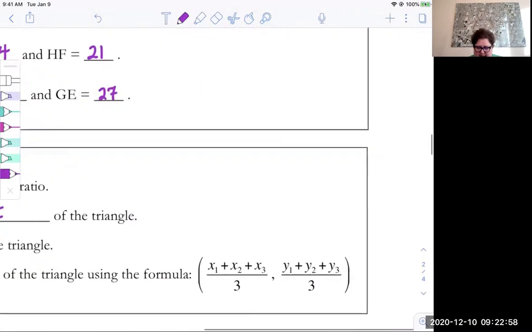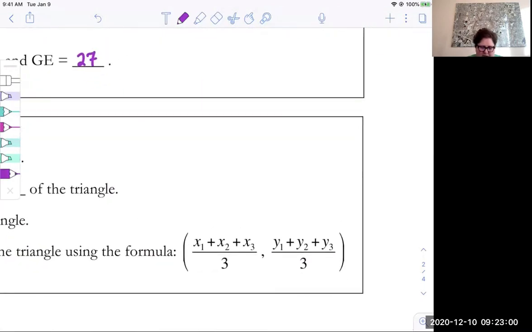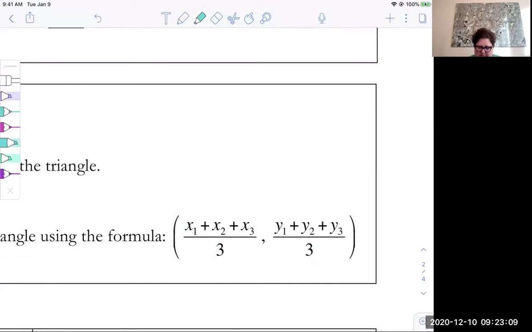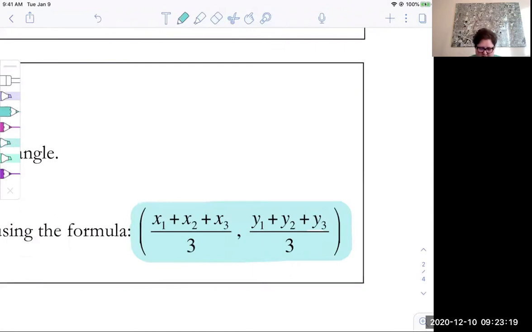And then lastly, the formula to calculate the centroid. This is nice because we have a little calculation that we can do here. And this says it's kind of like the average, right?